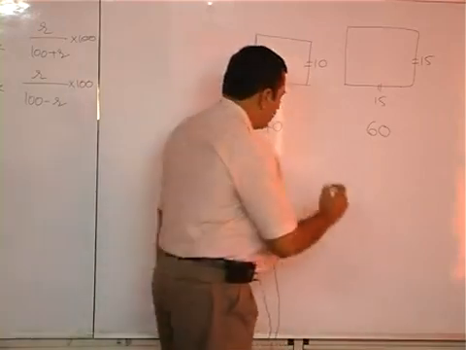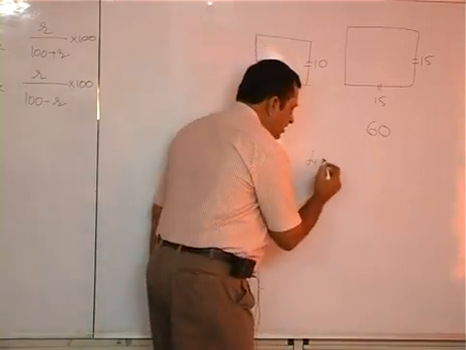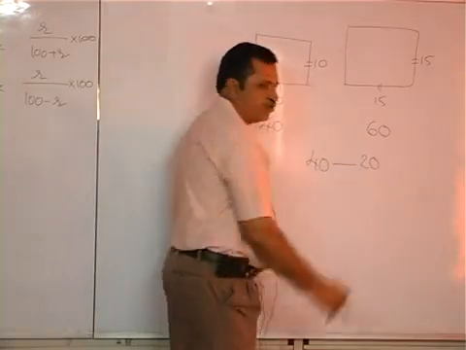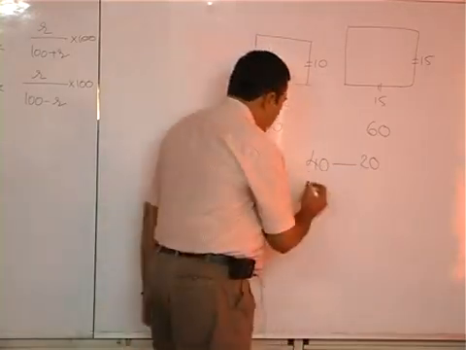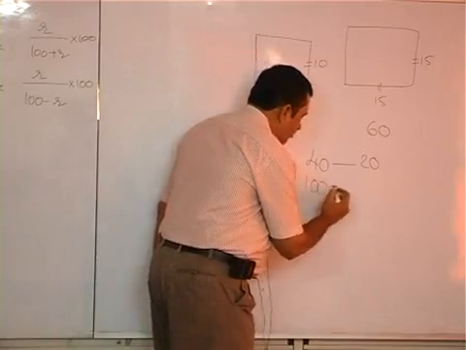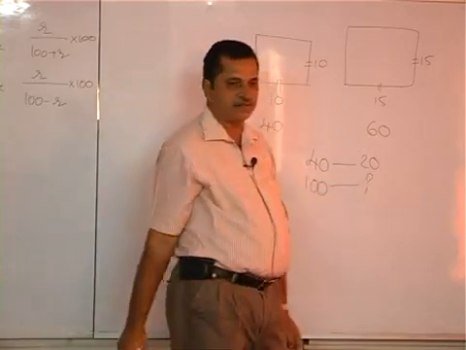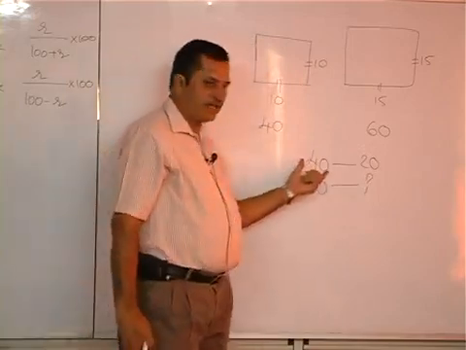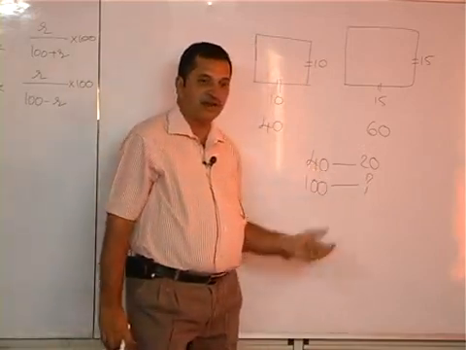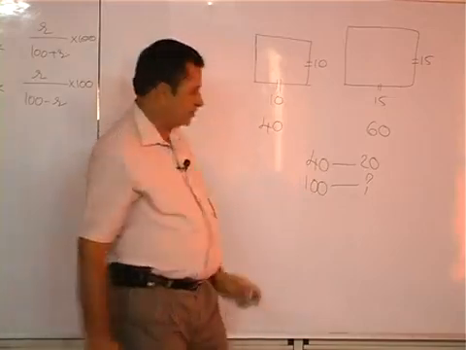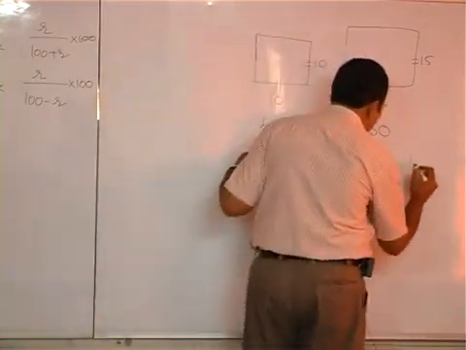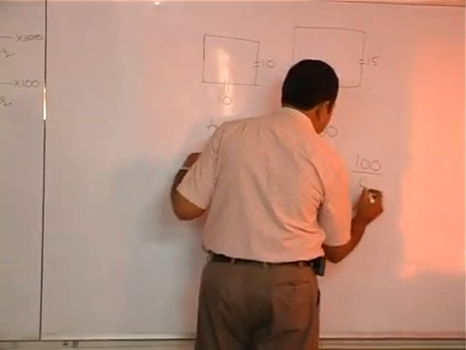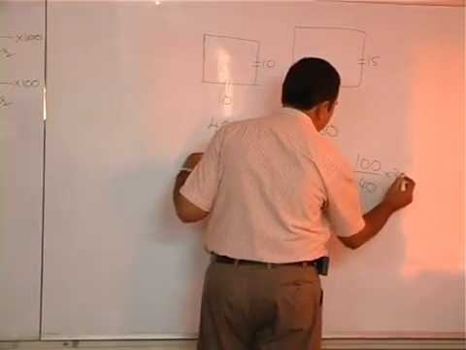Implies for 40 there is an increase of 20. For 100, what would be the increase? Compared with 40, the value of 100 will be more, so more by less into 20.